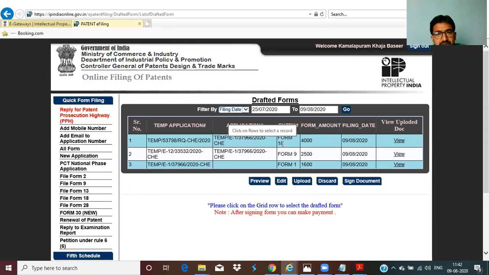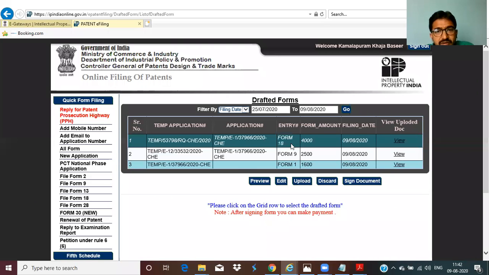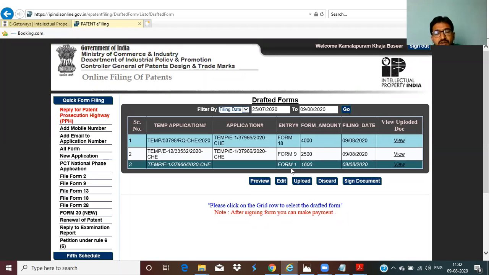As I said, for Form 1 for e-filing, how much is the cost? 1600. For Form 9, what is the cost? I said 2500. For Form 18, the cost is 400. But till now, how many documents have we uploaded in Form 1? Only Form 2, Form 3, Form 5, and drawings. We have not uploaded Form 1, Form 9, and Form 18. So we have to upload those also.